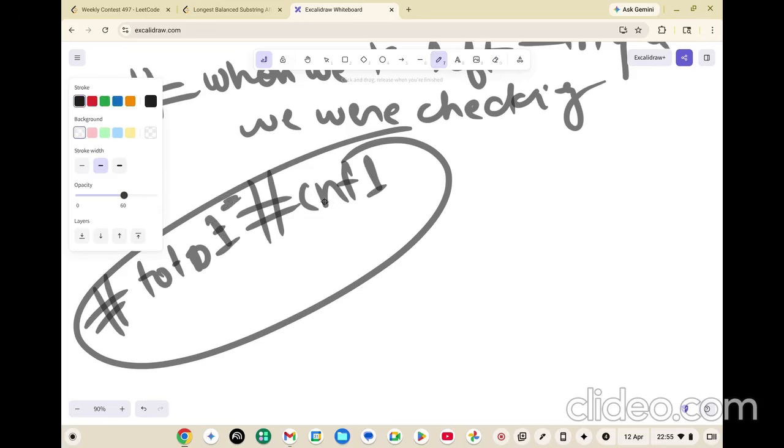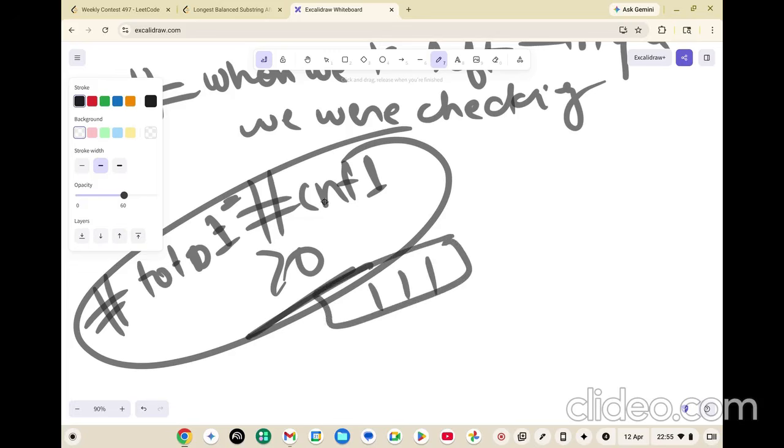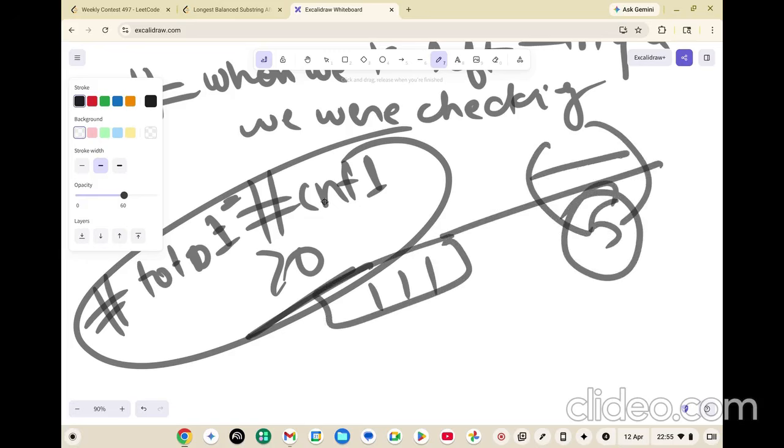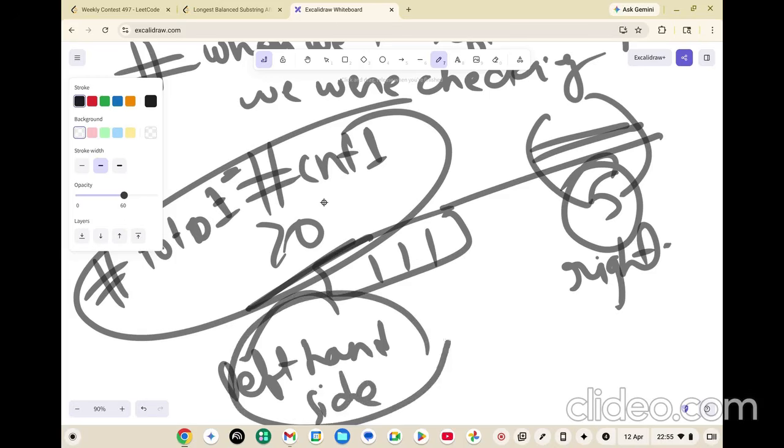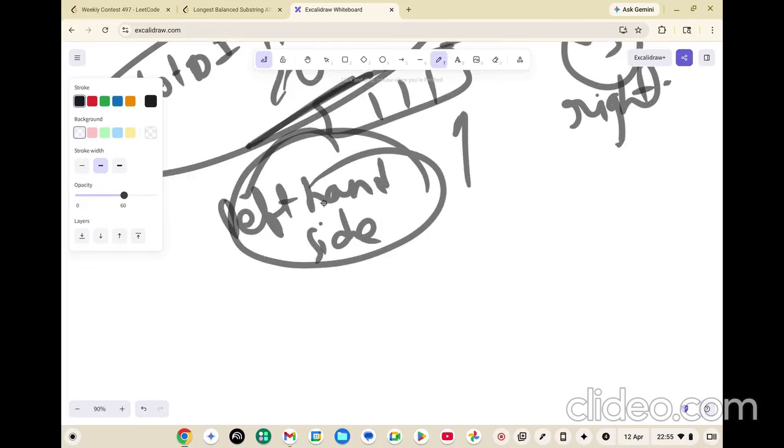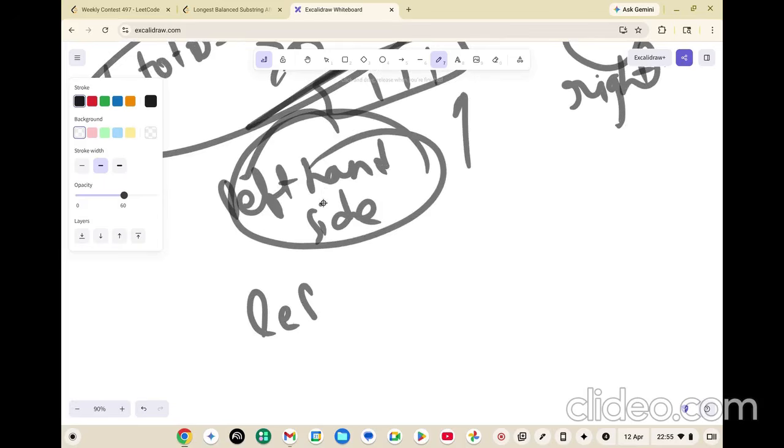If this value was greater than 0, what does this mean? Till this point, you say you had 3 ones and total you had 5 ones, right? So the ones which were left were definitely on the right side. But in some cases, the problem statement allows you to take the one from the left-hand side as well, like as we saw. But our initial logic didn't help us to think like this, because we were simply traversing from left to right.